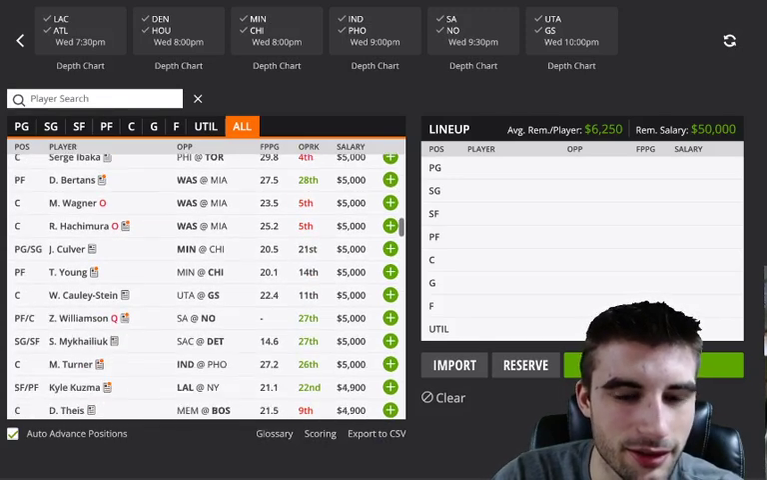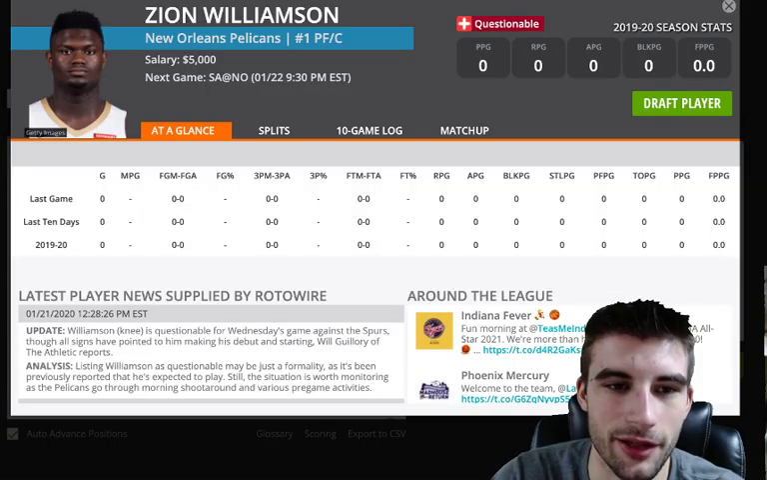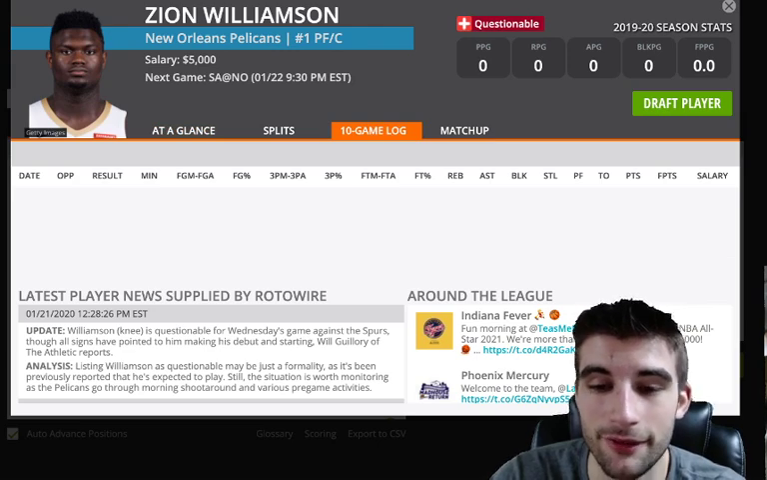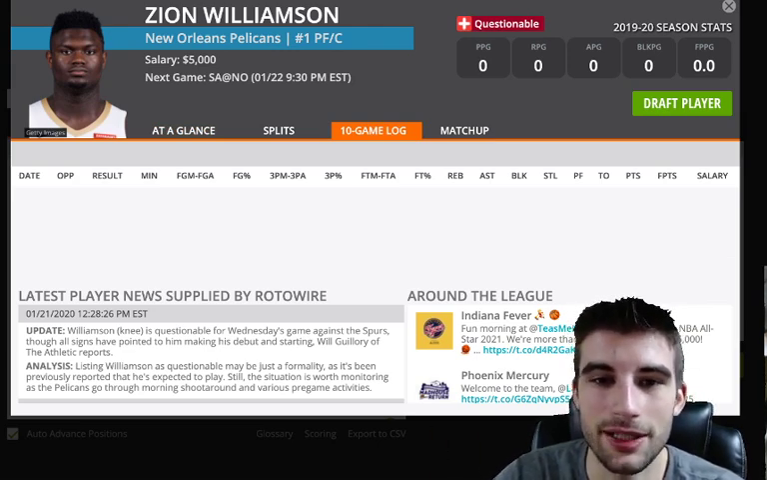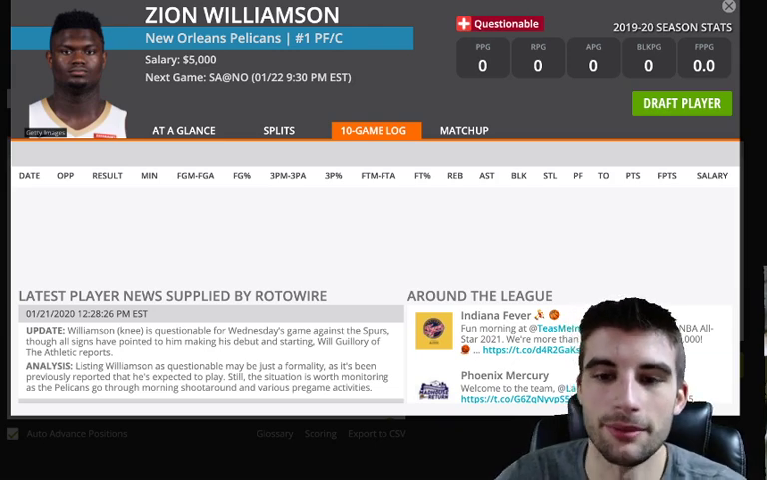Scrolling down a little bit. Zion. So I should probably talk about Zion. I'm not going to play him tonight just because he's only going to get about 15 to 20 minutes in his first NBA game ever. So not totally sure how he's going to end up playing. I assume when he's on the court, he's going to look pretty good. But 15, 20 minutes, I just can't do it at 5K. If he was around 4K, which he shouldn't be, but if he was, I'd probably have some interest.